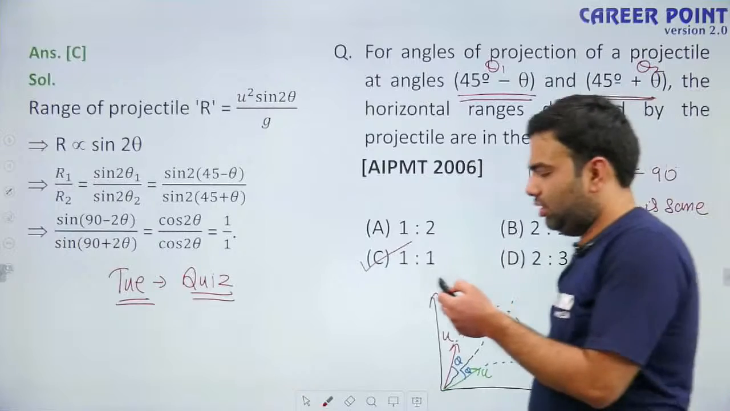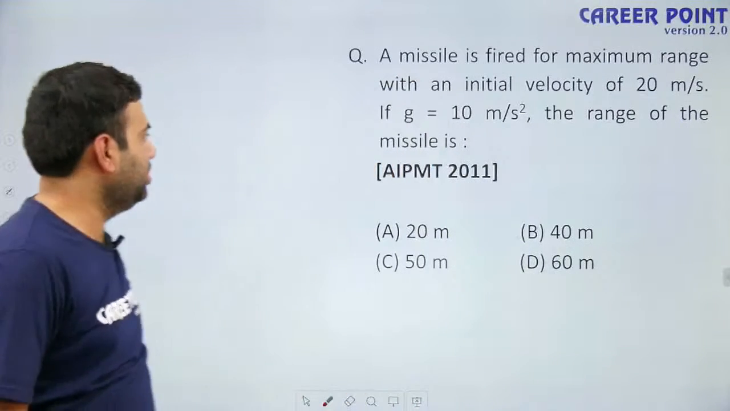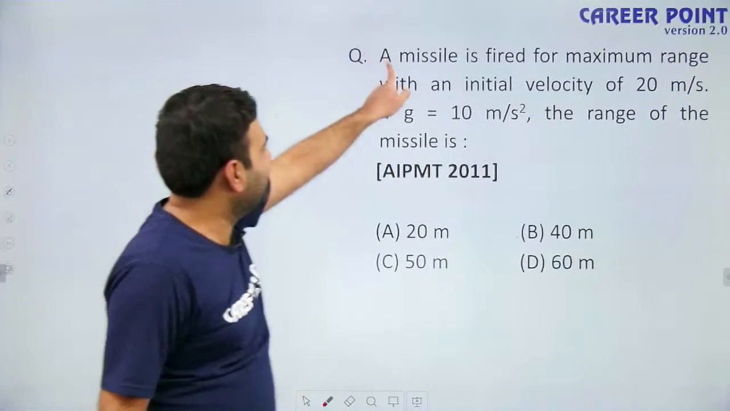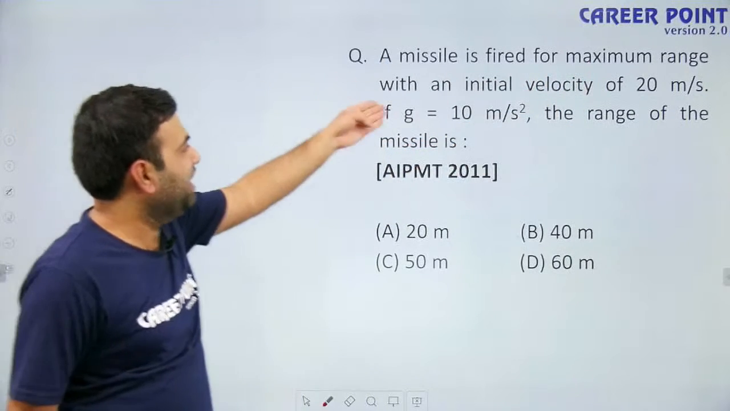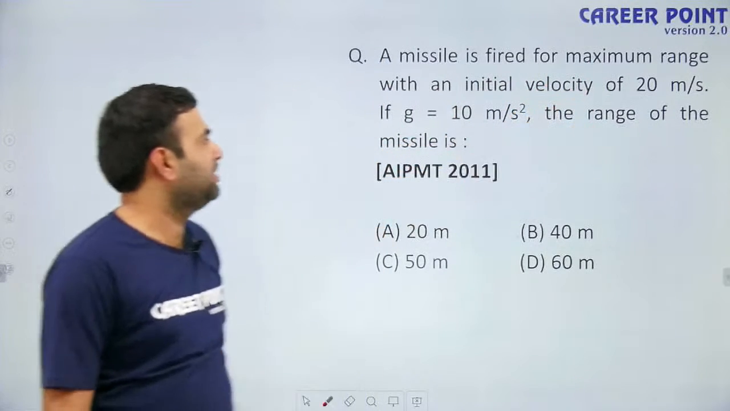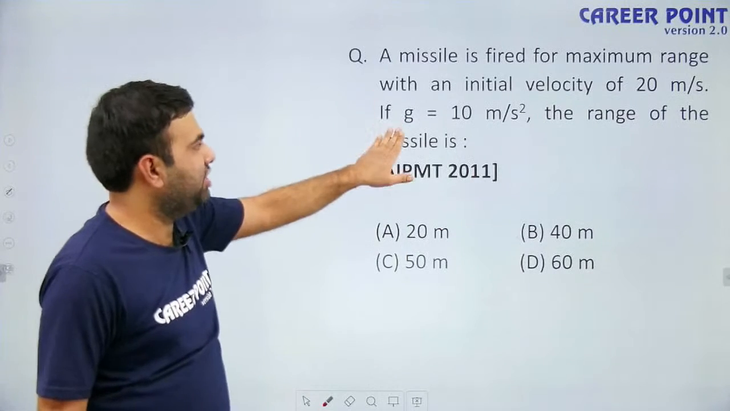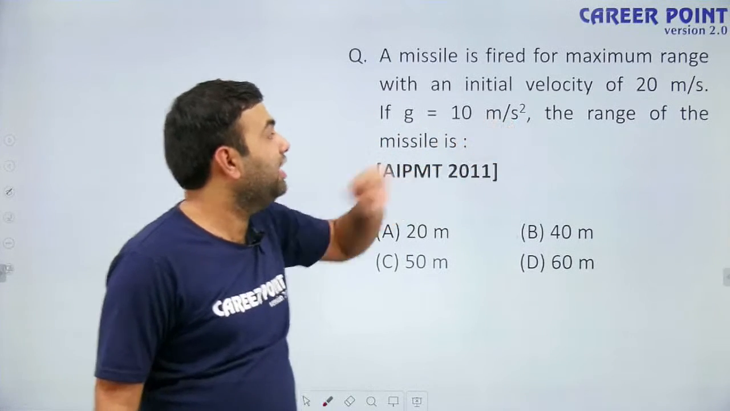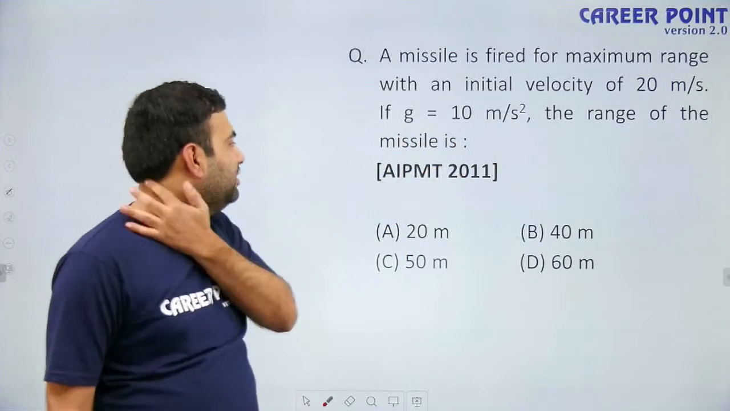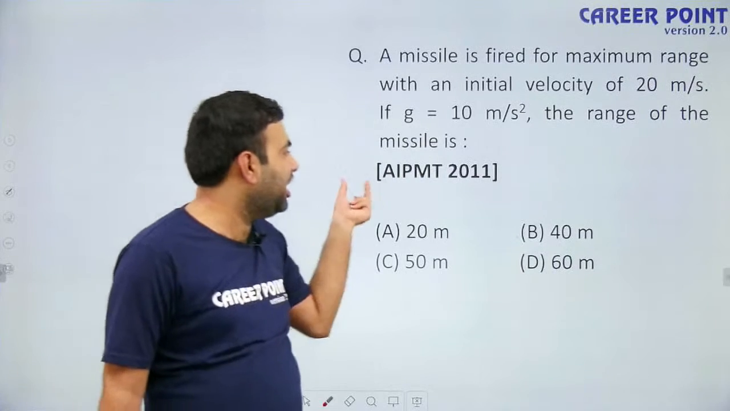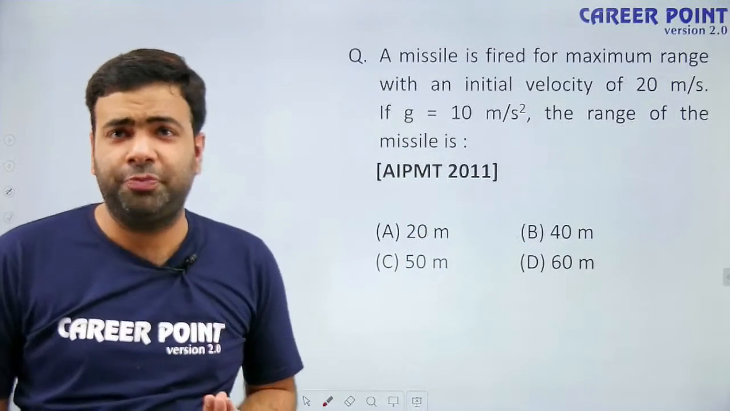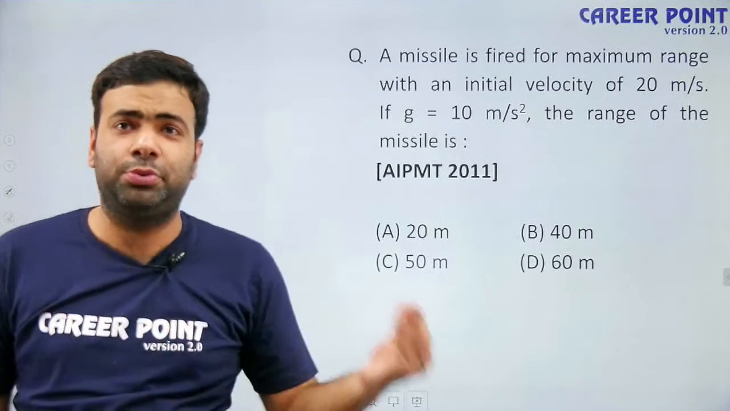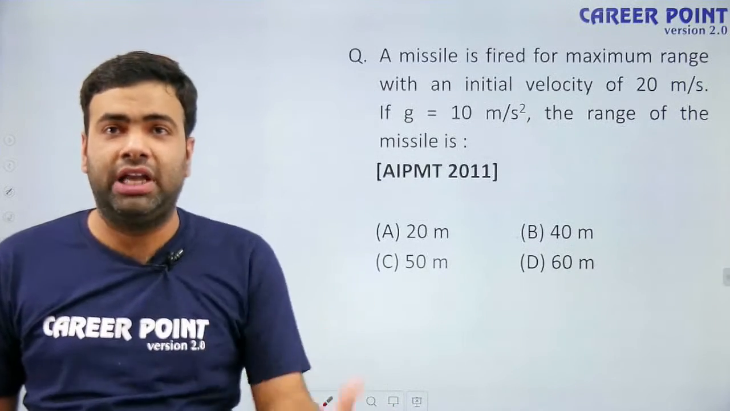Okay, next question. A missile is fired for maximum range with an initial velocity of 20 meter per second. If acceleration due to gravity is 10 meter per second squared, then find the range of the missile. This was asked in AIPMT 2011. As I told you, most of the questions of projectile motion are based on ground to ground projectile, in which you can apply direct formula.